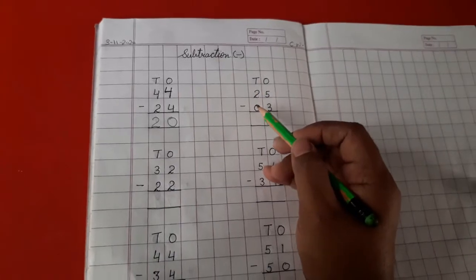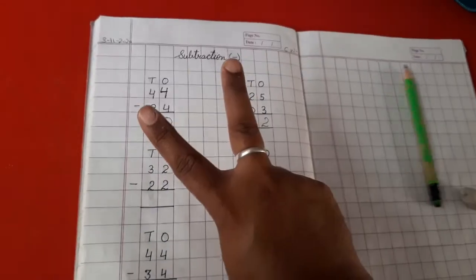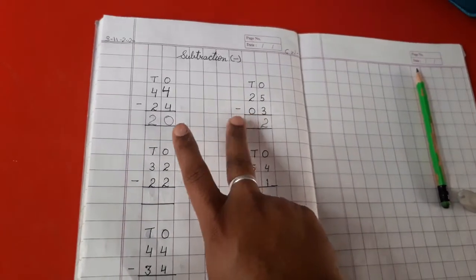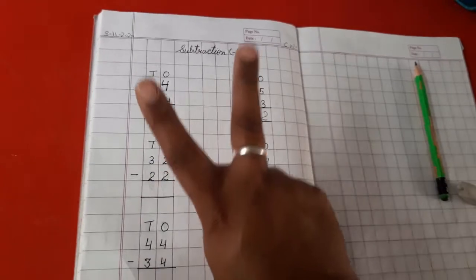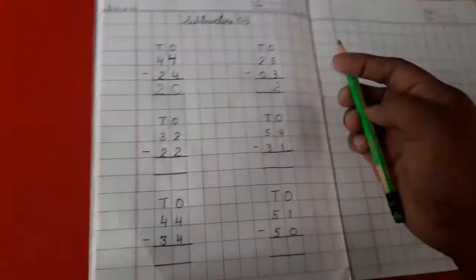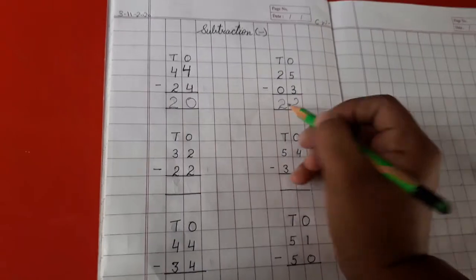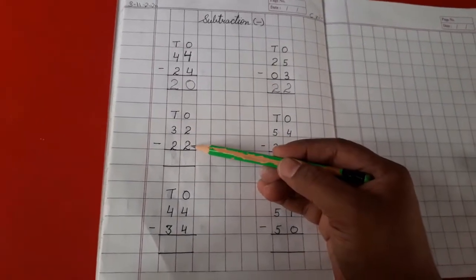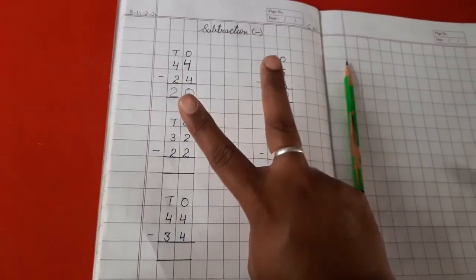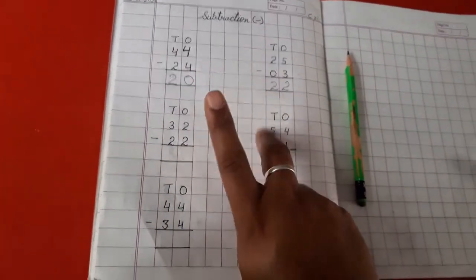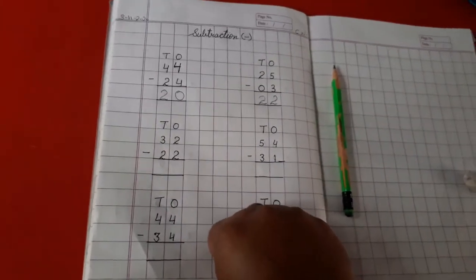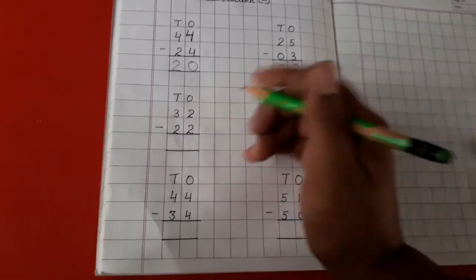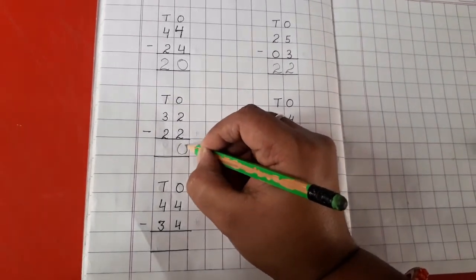Now this is 2 minus 0. So 1 2, 2 minus 0, that means we don't have to minus anything, 0 means nothing. So what are we going to write here? 2 only? Yes. So we will write 2. Understood? Next we have 2 minus 2. So 1 2. How much do we have to minus from 2? 2. 1 2. So when everything is minused, what are we left with? Nothing. That means 0. So we'll write 0.